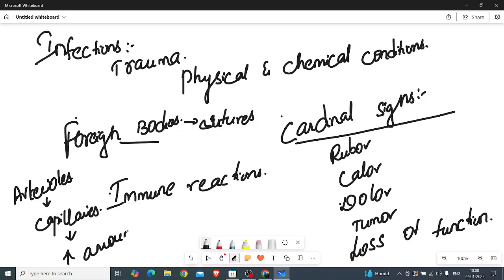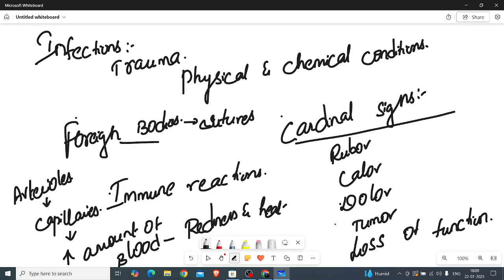There will be an increased amount of blood. Later, there will be redness and heat. As we had seen here, the redness is rubor and calor means warmth or heat. So these are the main things which will be seen in acute inflammation.